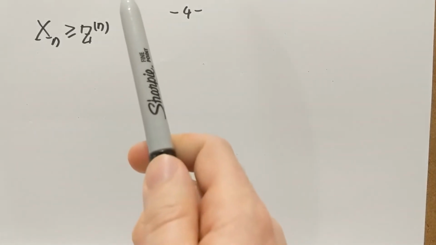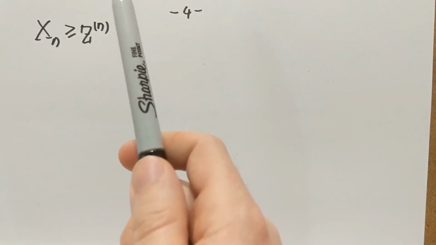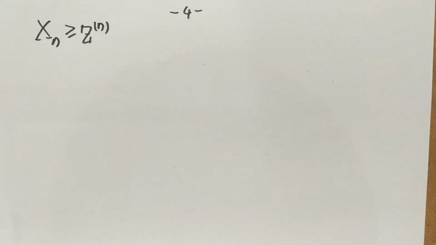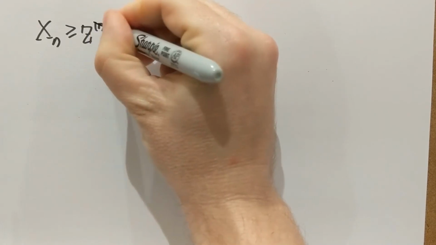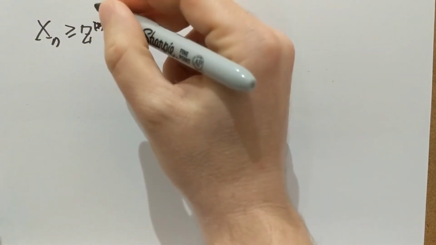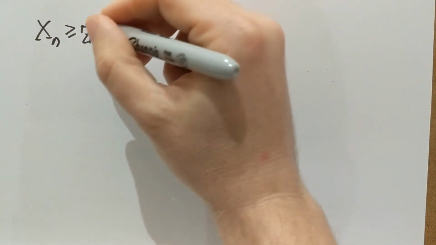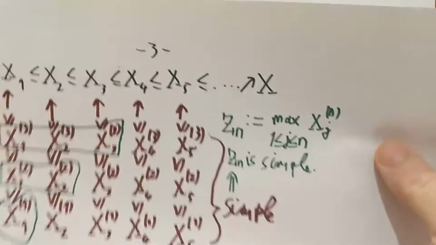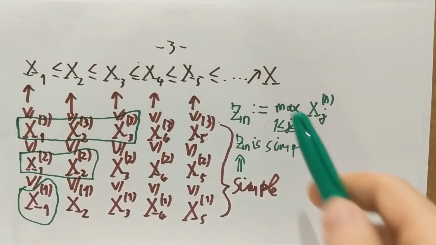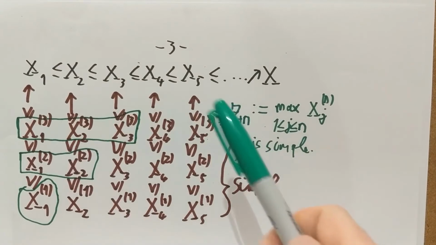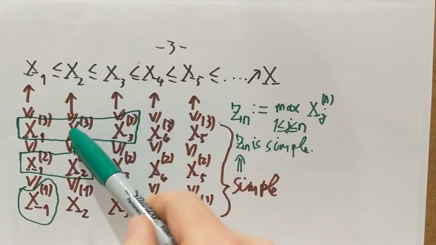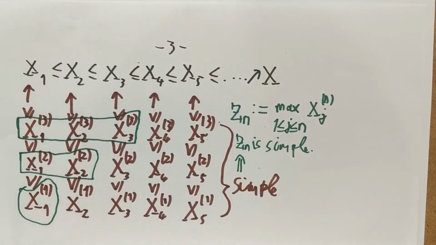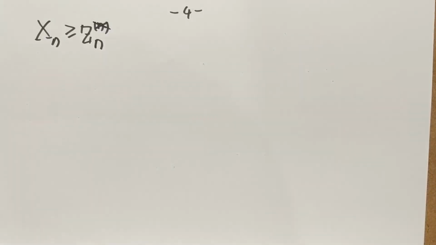And now I see that my notation was not exactly perfect. Sorry, I should have put this index down here, to be consistent with the previous page. Okay, so again, this Zn here is smaller than or equal to xn. x3 is larger than or equal to z3. That's the first observation. Okay.